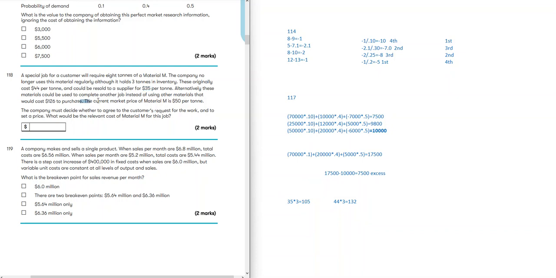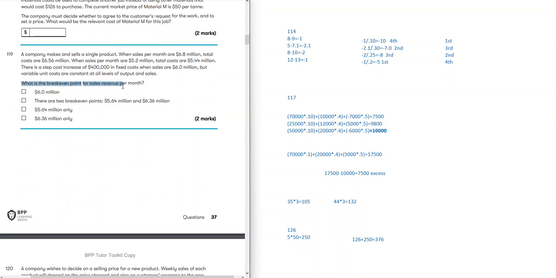The current market price of material M is 50 per ton, which is not relevant because we don't regularly use it. So for the 3 units that we already have, the price would be 126 because this is the highest benefit we can get, and the remaining 5 we have to purchase at the current price, which is 50. When we add both of them together, it becomes 376. So 376 is the relevant cost.